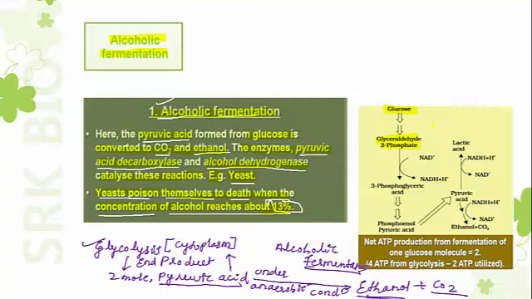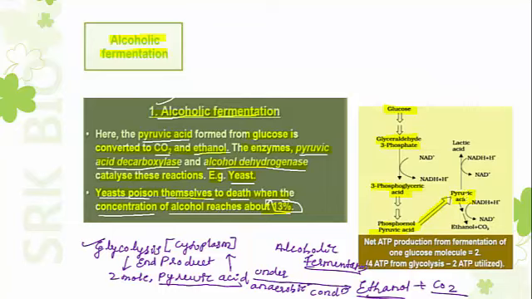Fructose 1,6-biphosphate undergoes cleavage and produces PGAL and DHAP. That PGAL, 3-phosphoglyceraldehyde, is converted into 3-phosphoglyceric acid, 2-phosphoglyceric acid, phosphoenol pyruvic acid, and the end product of glycolysis is pyruvic acid.